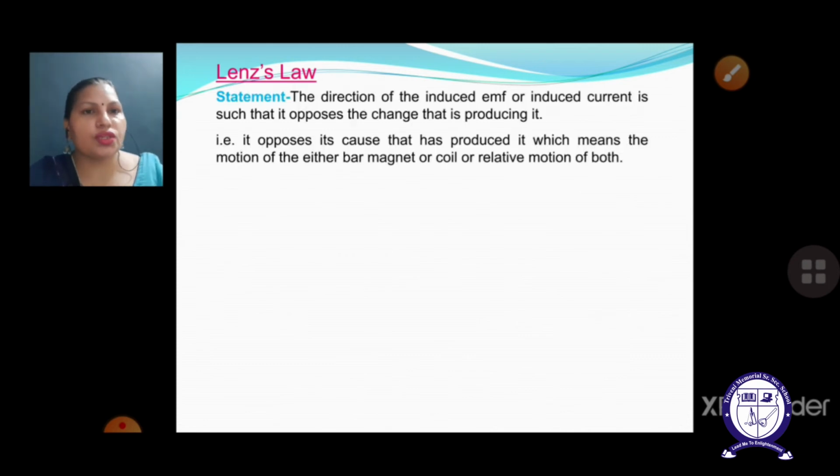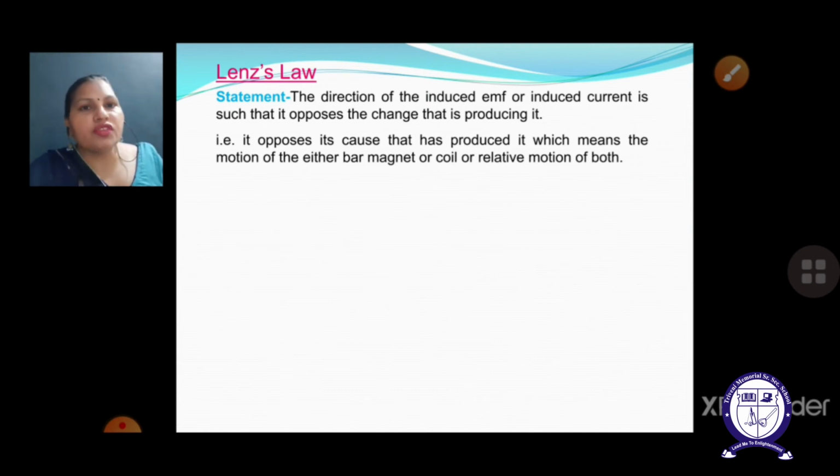Now in the very next case you can see the Lenz's law. So what does the Lenz's law state? The statement is the direction of induced EMF or the induced current is such that it opposes the change that is producing it. That means whatever cause has generated it, it is going to oppose it, it tries to attain the constant value, and hence the EMF or the induced current is always in the opposite direction with respect to motion.